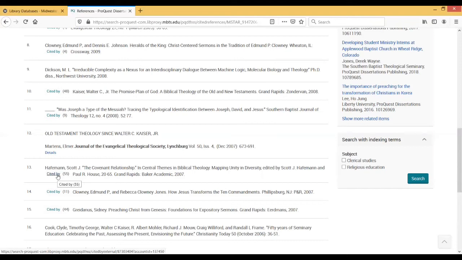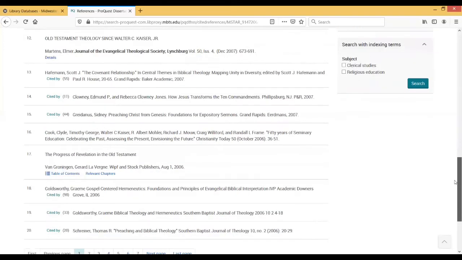If 57 other dissertations are citing this source, and these other dissertations are on the same topic that I'm writing on, or deal with it in some capacity, and I overlook something that was so important that it was cited by all these other dissertations, that's not very good, right? I need to make sure that I'm keeping up with what other sources other people are citing as well.